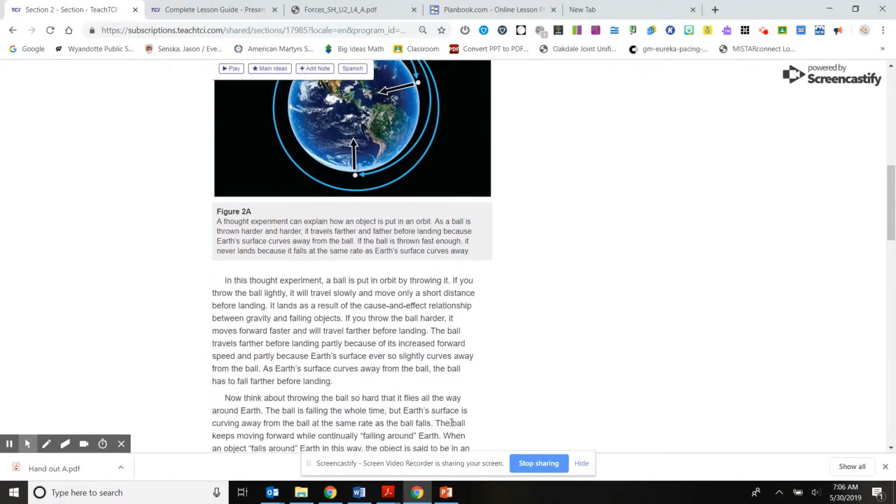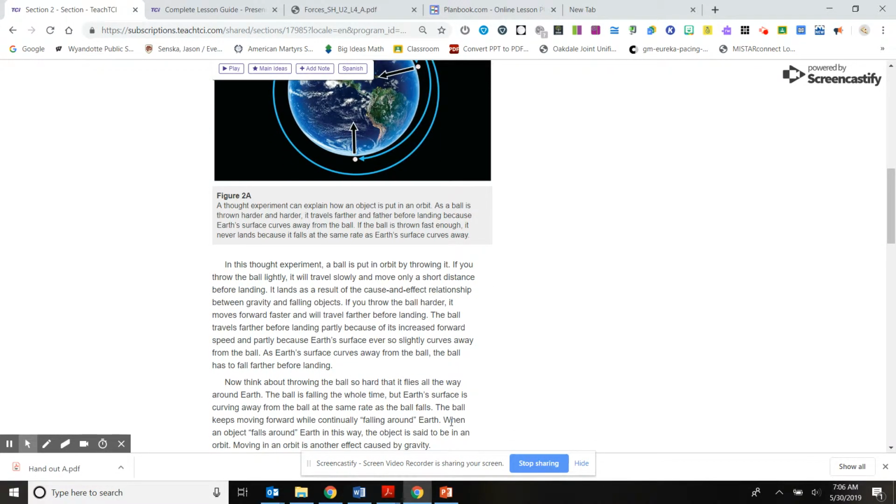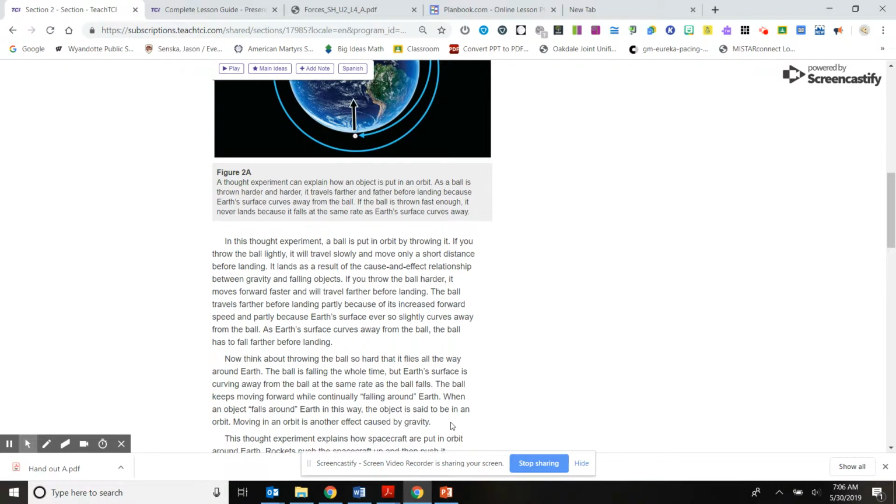In this thought experiment, a ball is put in orbit by throwing it. If you throw the ball lightly, it will travel slowly and move only a short distance before landing. It lands as a result of the cause and effect relationship between gravity and falling objects. If you throw the ball harder, it moves forward faster and will travel farther before landing. The ball travels farther before landing partly because of its increased forward speed and partly because Earth's surface is ever so slightly curves away from the ball. As Earth's surface curves away, the ball has to fall farther before landing.